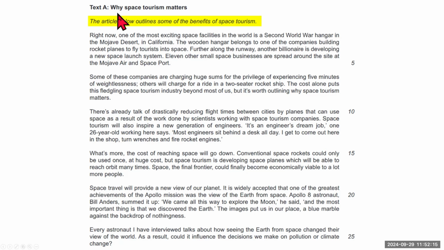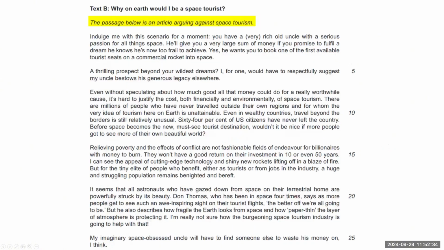So text A is why space tourism matters. And this part here is called the blurb. You can see that it has been italicized. The article below outlines some of the benefits of space tourism. We will only read this part, and now I will move on to text B.